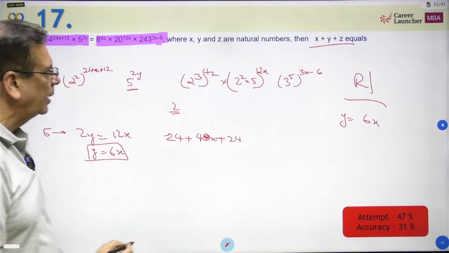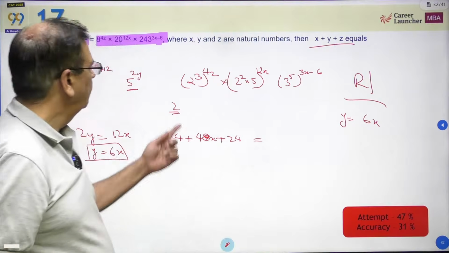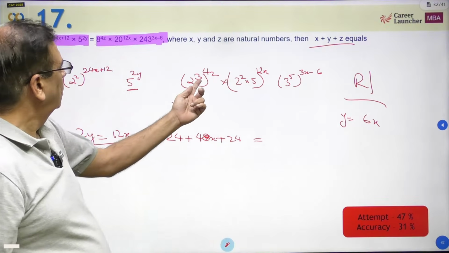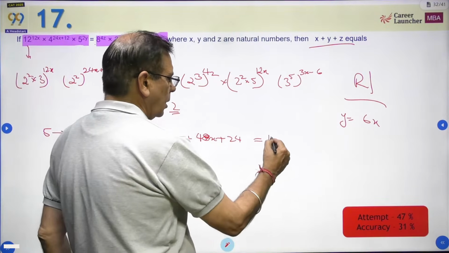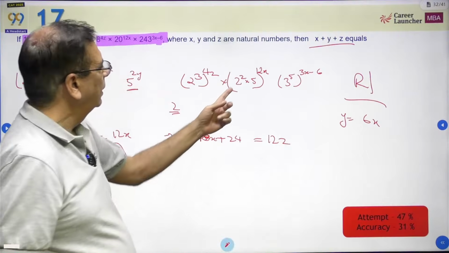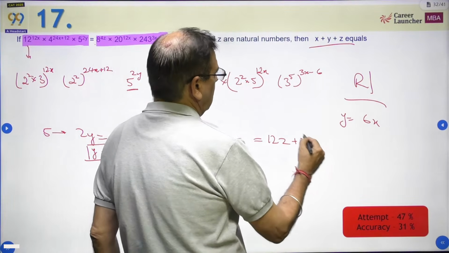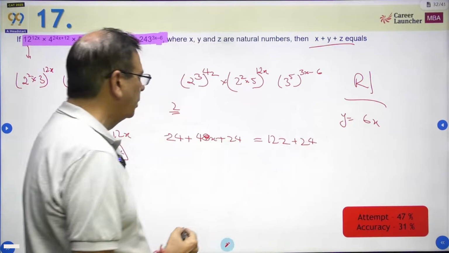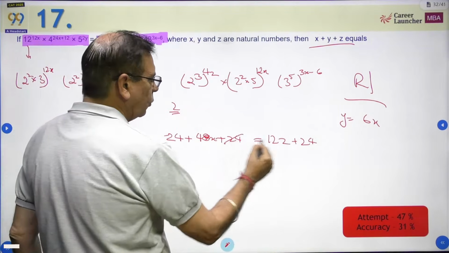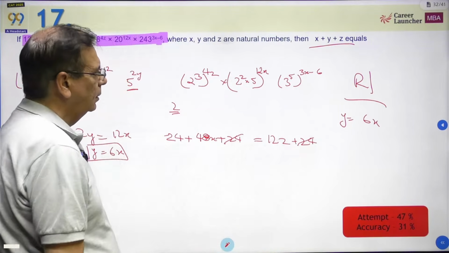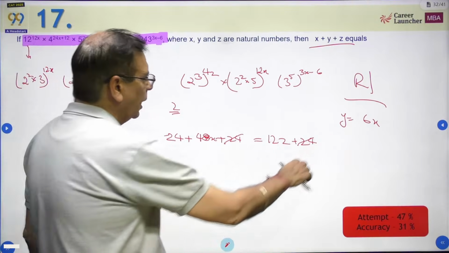Left hand side done. Right hand side में क्या आ रहा है? Okay. 4z 2 cube, so 12z. And 2 square is 24x. Okay, so what do we get out here? So this 24 and 24 go, this is 24x, sorry.